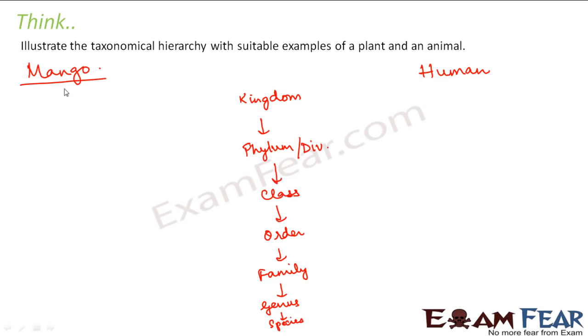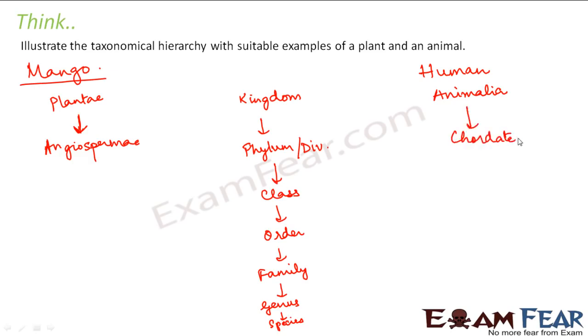What is the kingdom to which mango belongs? Plantae. What is the kingdom a human being belongs to? Animalia. What is the division to which mango belongs? It falls under the category Angiosperm, that is the flowering plants, so this will be Angiospermae. What is the phylum under which human beings belong? They are chordates because they have a notochord.